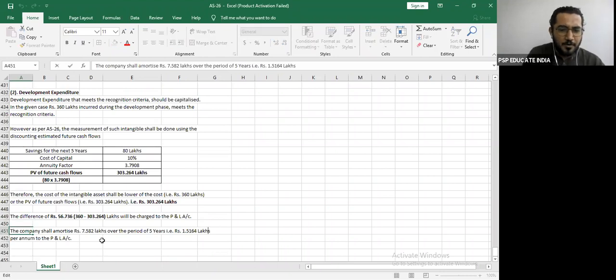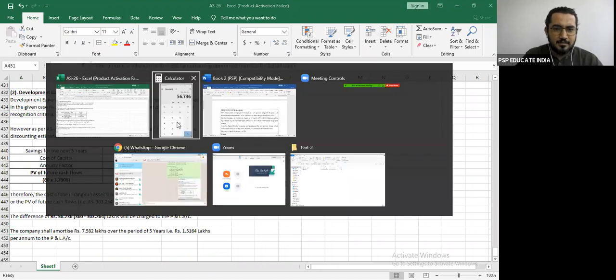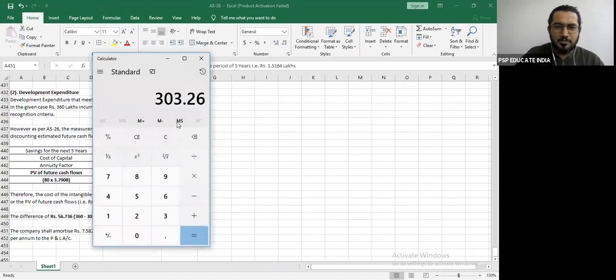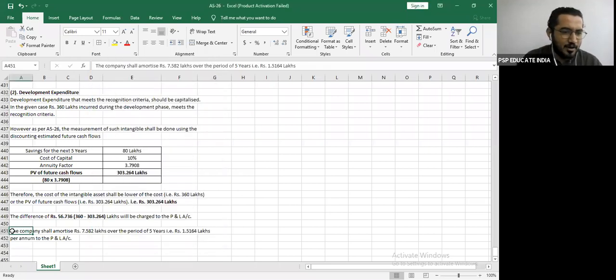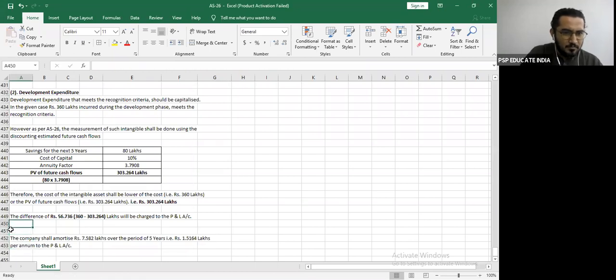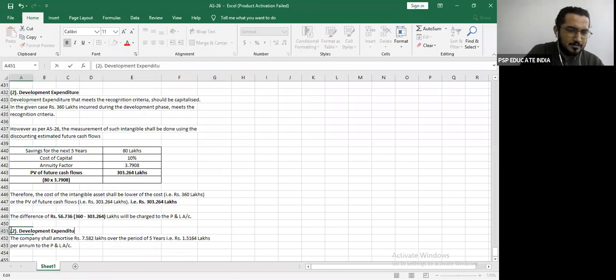How much will the company amortize? The company will amortize 303.264 divided by 5. 60.65 every year will go to the profit and loss account. So this is your answer to the third one. Third is amortization.